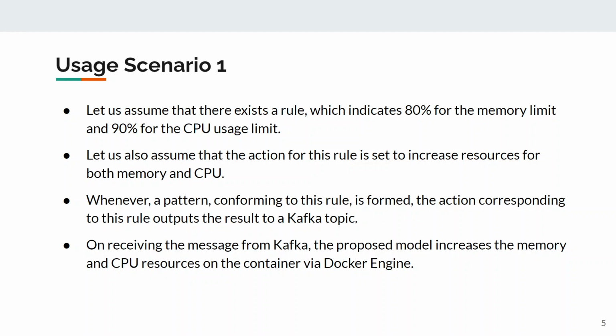So whenever we see a pattern in the data which is satisfying this rule, we take the action corresponding to it. So basically, what we'll do is we'll increase the memory and CPU resources on the container via Docker engine.